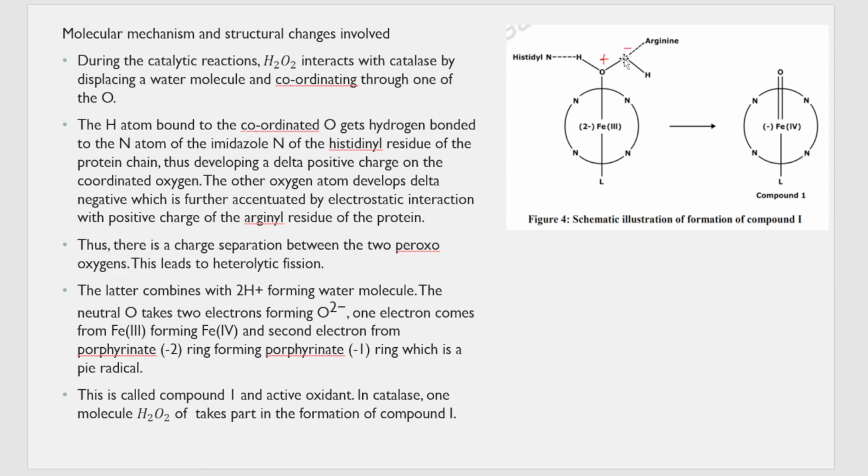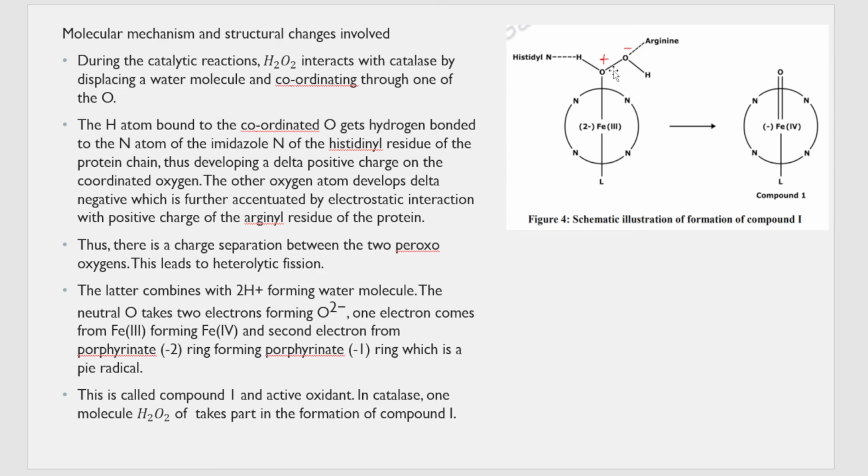Can we summarize what is happening once again? So here a water molecule was there in the 6th coordination of the iron. H2O2 comes and attaches over there. After that, the H part, through oxygen, attaches. The H part forms a hydrogen bond with the histidyl residue nitrogen, because of which this oxygen gets a partial positive charge. And the other oxygen, because of this getting a positive charge, gets a small delta negative charge. Also because of the arginine present next to it, this oxygen gets a delta negative charge.